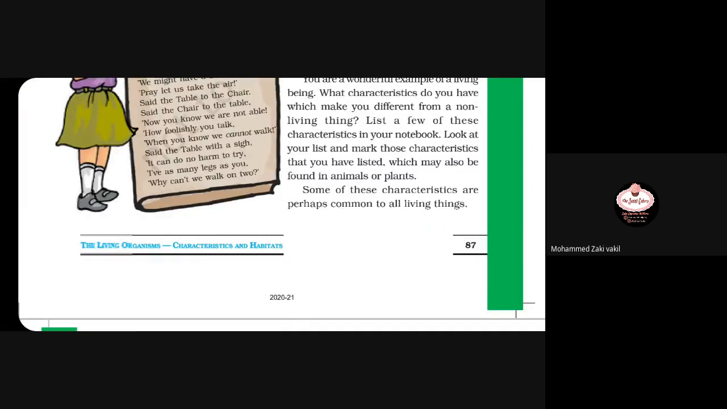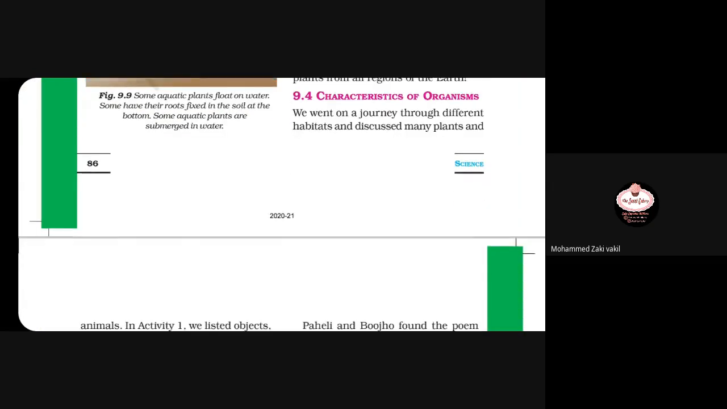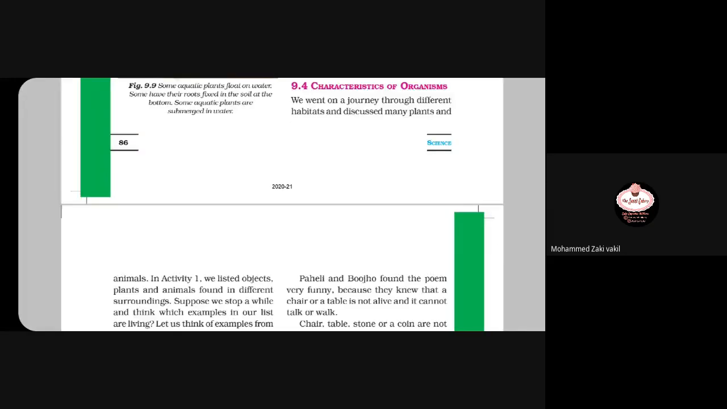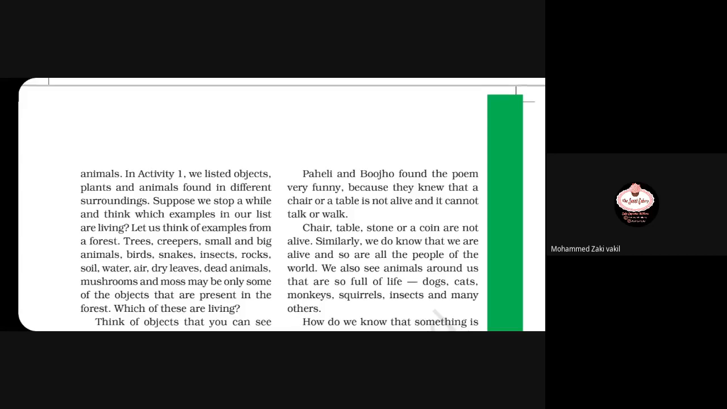Okay, thank you. Now see here. The introduction, characteristics of organisms, is this much long. But basically, how did I introduce this thing in the previous lecture? The same thing is there.